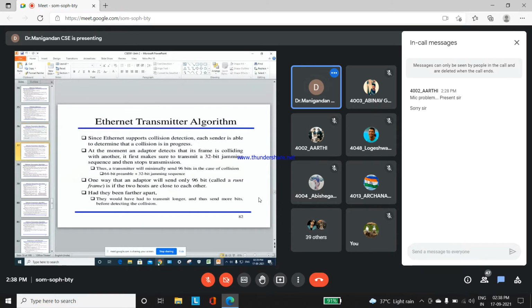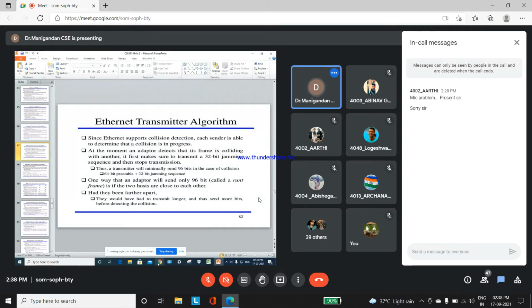Since Ethernet supports collision detection, each sender is able to determine that a collision is in progress. At the moment an adapter detects that its frame is colliding with another, it first makes sure to transmit a 32-bit jamming sequence and then stops transmission. It transmits bits in a step-by-step process, first a 64-bit preamble.